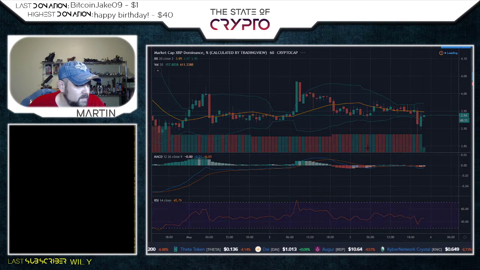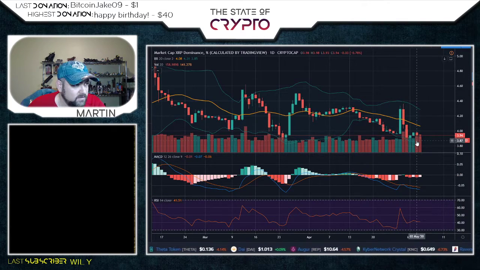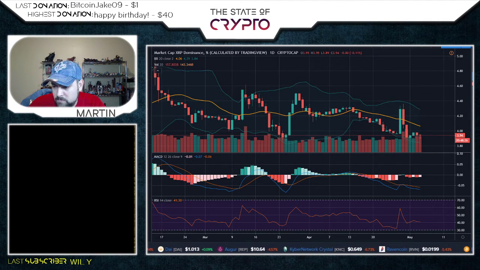What's happening with XRP? Yesterday lost dominance 0.78. Today is losing 1.14. Losing 0.11%.